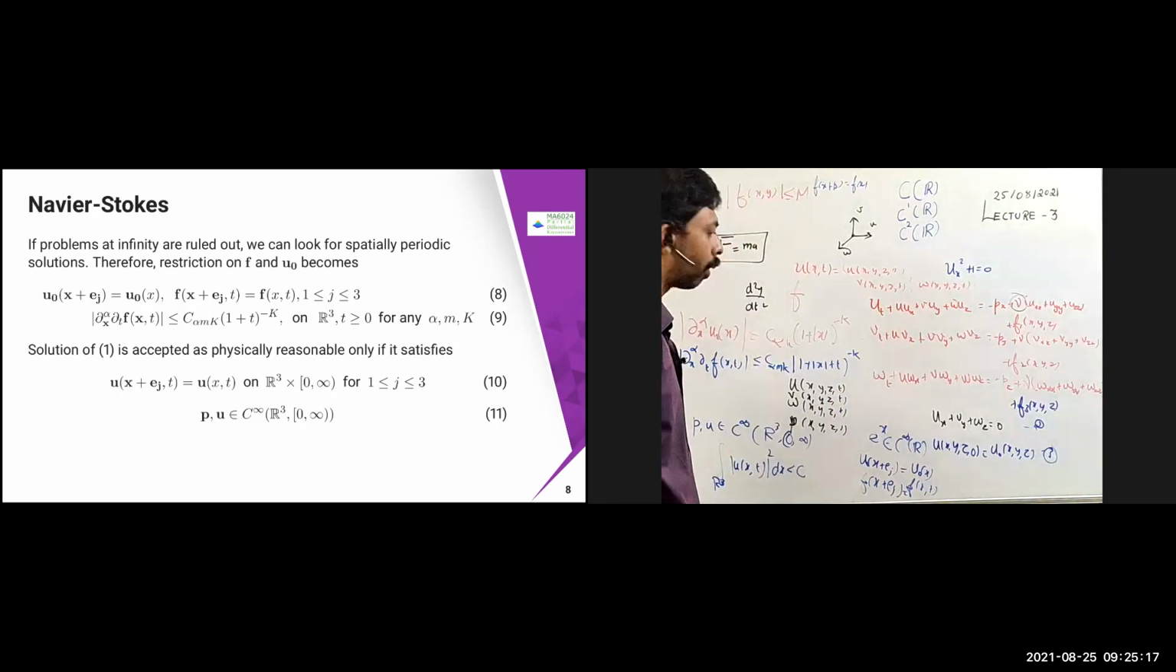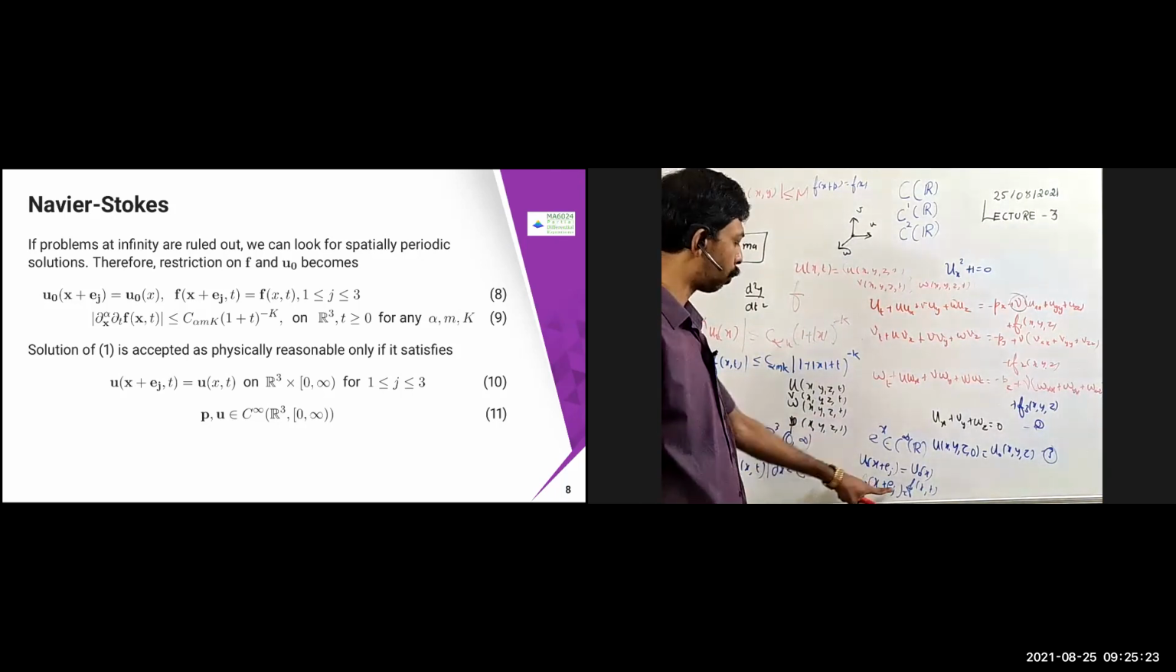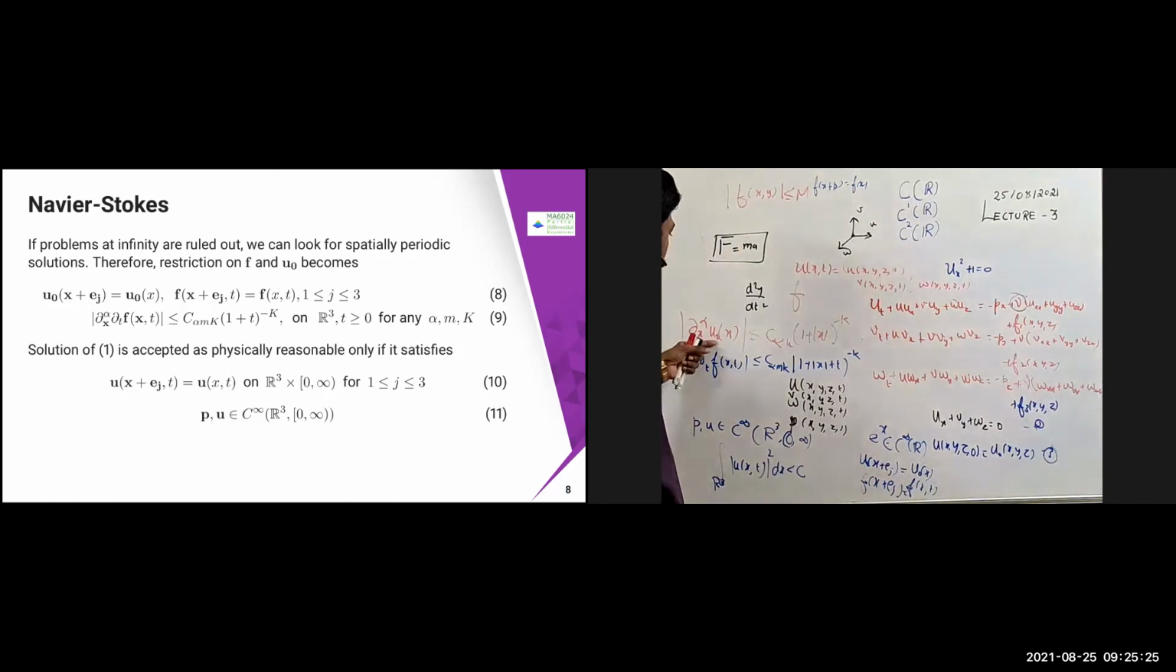Apart from that, this condition is as it is. I'm just replacing this condition with this periodic condition, because I don't know what is going to happen at infinity. This condition is as it is. Here I'm just forgetting about the x, I'm removing it, only t is going to be there. So these are all the conditions given.